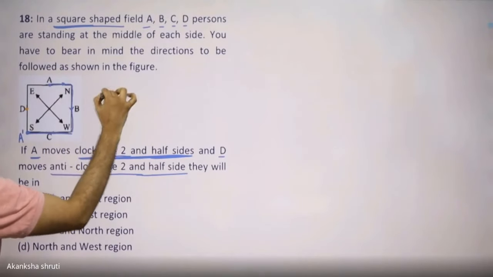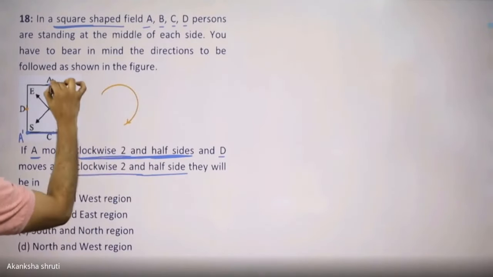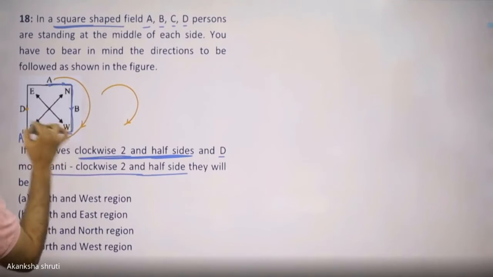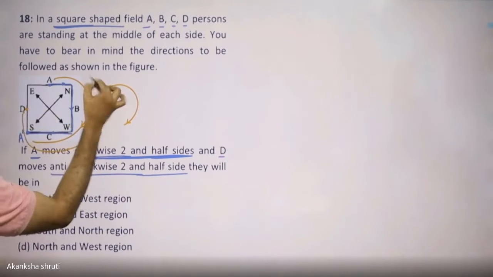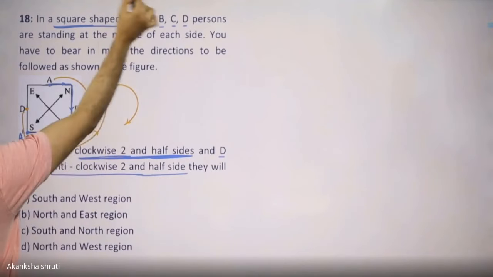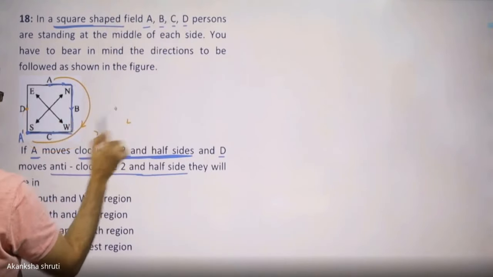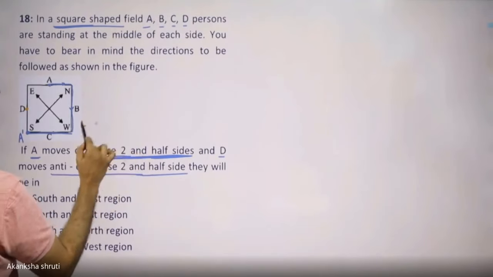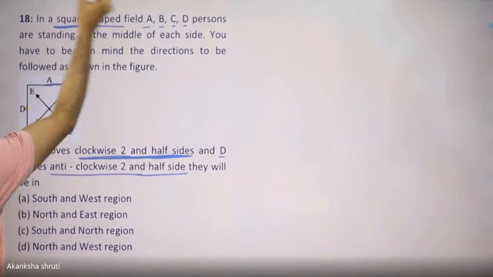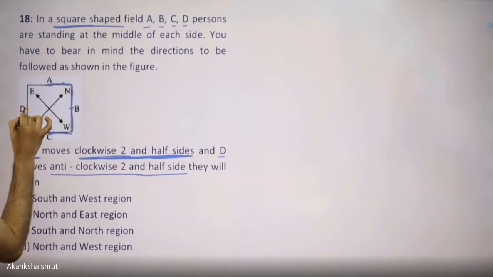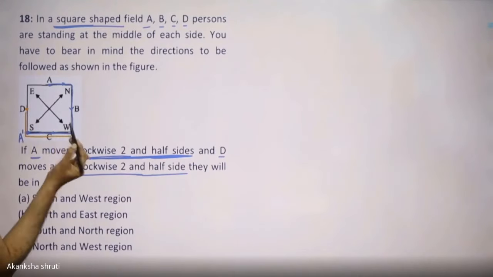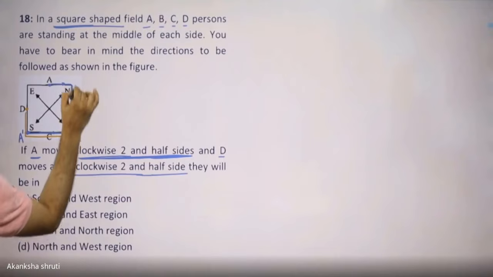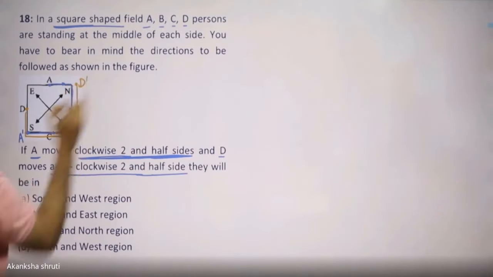Students, keep in mind, this was clockwise. That's why this is clockwise. Anti-clockwise for D means the D must move in this direction. So be careful. This way, the direction for D will be from this D to here. This becomes half side, this will be one side, and this will be the other side. So this will be the new position, D dash.